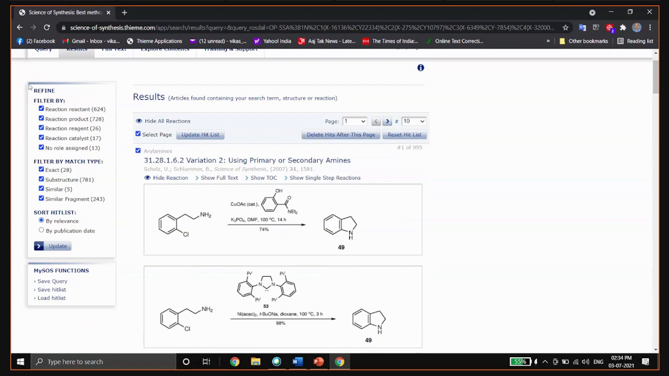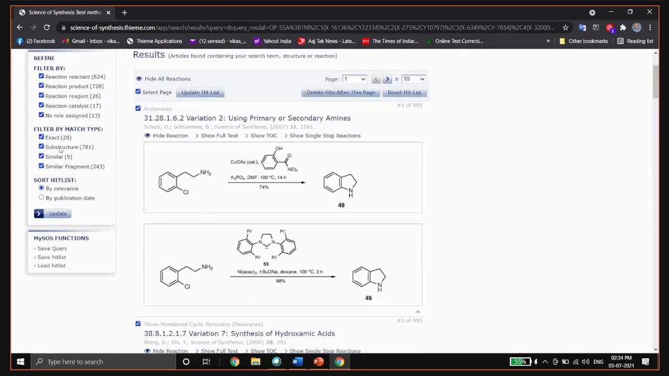Here also, in the refine window, we have additional options. You can define your results based on the role the searched compound plays in your reaction. Like it can only be the product of the reaction, or the starting material, or the catalyst, or any other role it is playing in the reaction. You can also define your results based on whether your search compound should have exact structures, substructures, or similar structures.